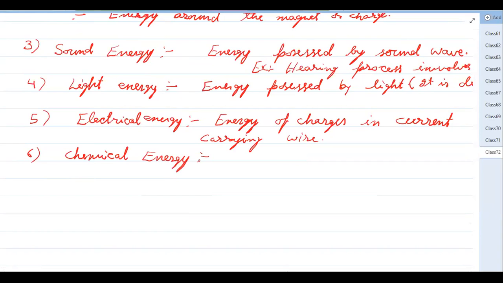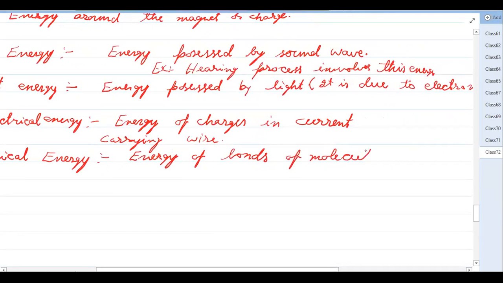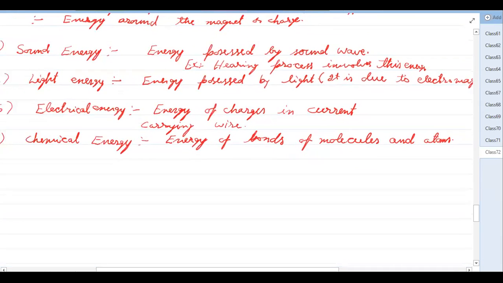So the energy of bonds of molecules and atoms is called chemical energy.